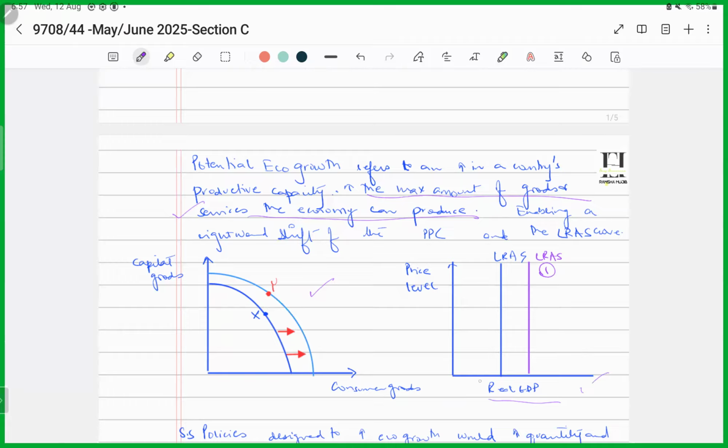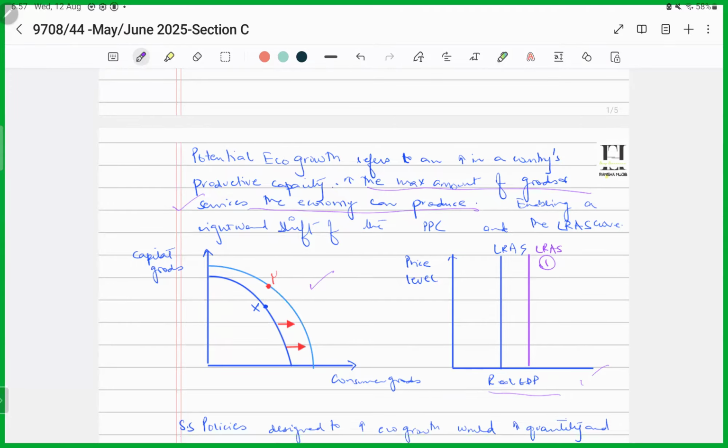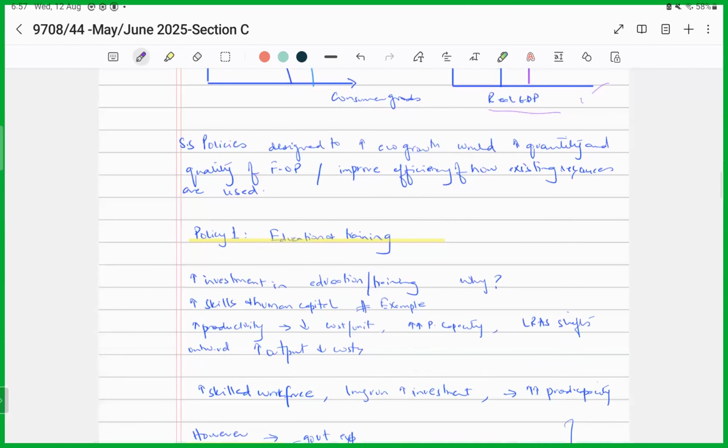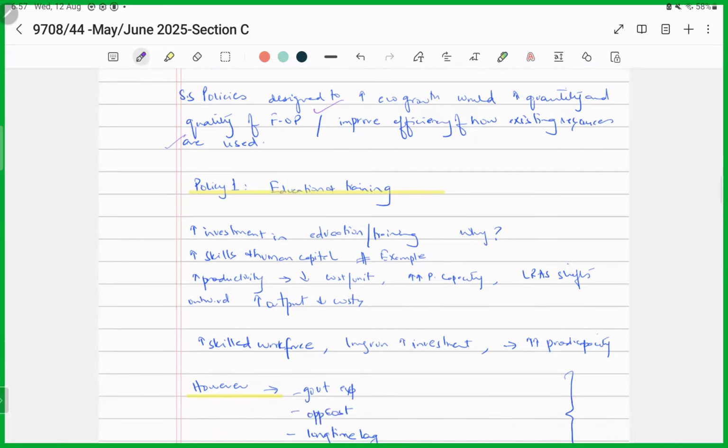Now, what are the policies that would enable an increase in economic growth? We all know that if you want to achieve an increase in economic growth, that is possible by 2 ways: increasing the quantity or the quality of the factors of production, right? So, in other words, we are talking about improving the efficiency of how the existing resources are used, right? So, the first policy that a government can use in order to increase the productive potential of its country could be investment in education and training.